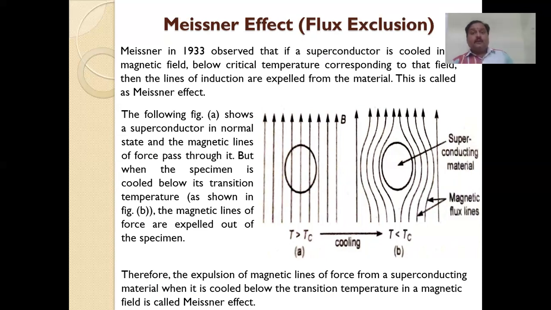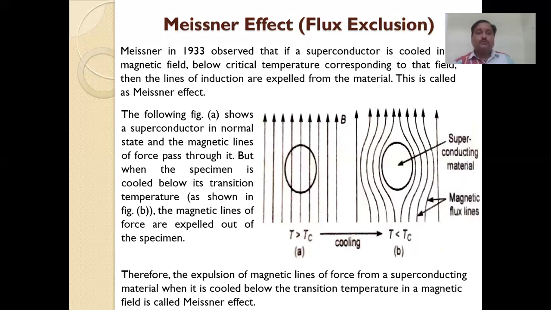A physicist, Meissner, observed this effect in the year 1933, and this effect is called the Meissner effect after his name.